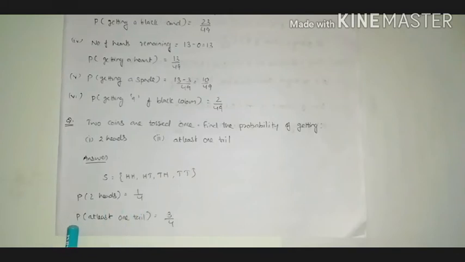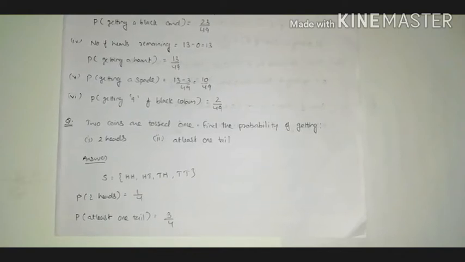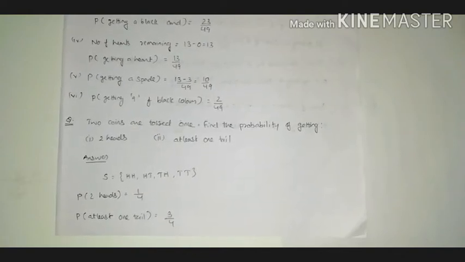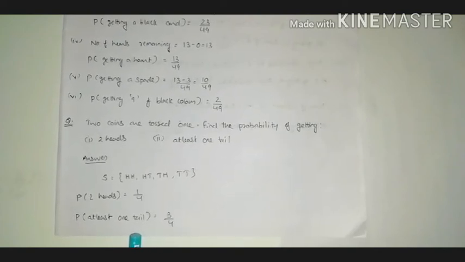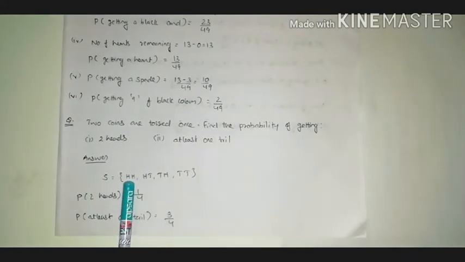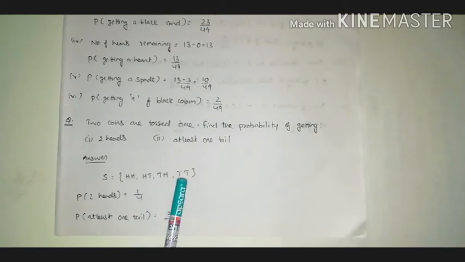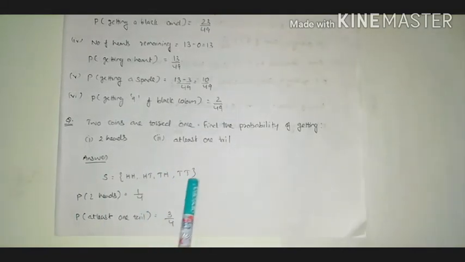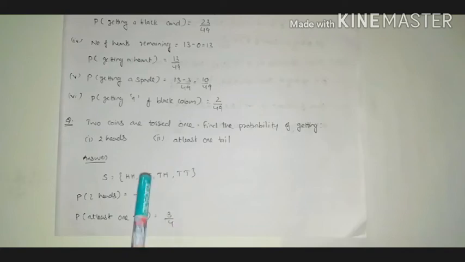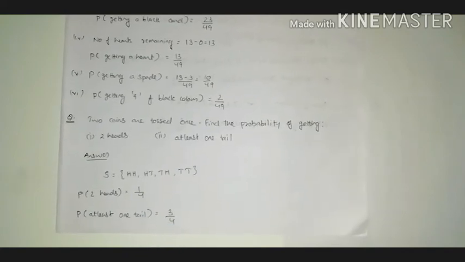And next one, the probability of at least one tail. At least one tail means minimum one, maximum any number. So here minimum one tail should be there. Here no tail is there, so we cannot consider this one. Here one tail is there, here also one tail, and here 2 tails are there. So these 3 elements we can consider, that is 3 by 4, the probability.